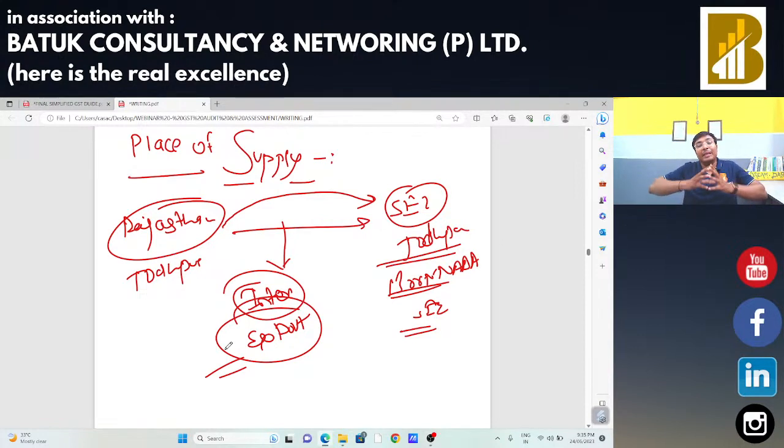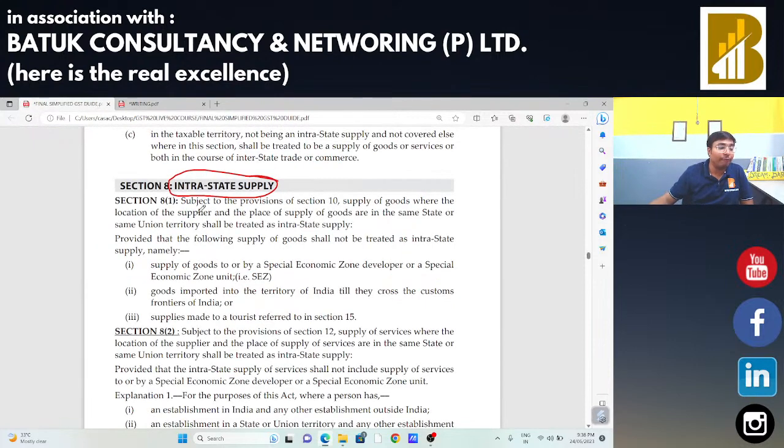Whenever someone makes any supply to an SEZ unit or SEZ developer, even if the same SEZ unit or SEZ developer is situated in the same state, the supply should be treated as an interstate supply, and the same is to be treated as export, zero rated supply. No GST should be charged in that case. So that is the concept of SEZ unit and SEZ developer.